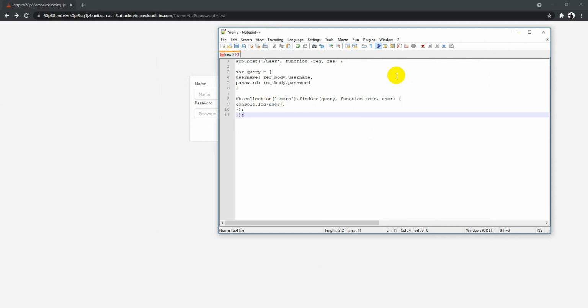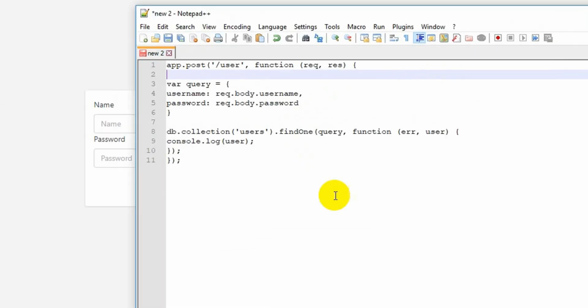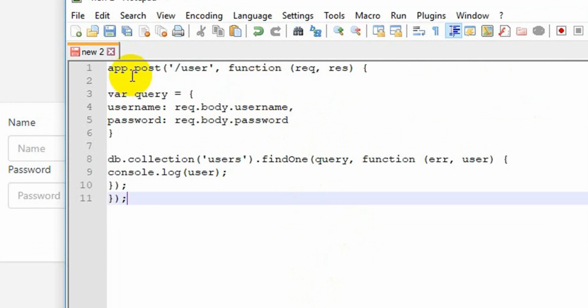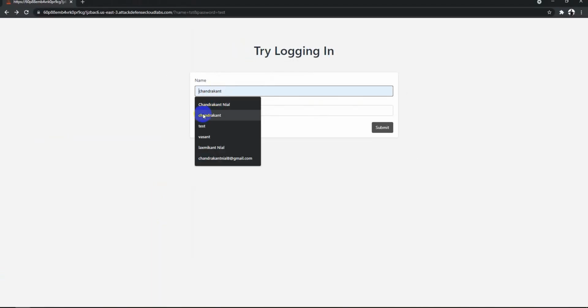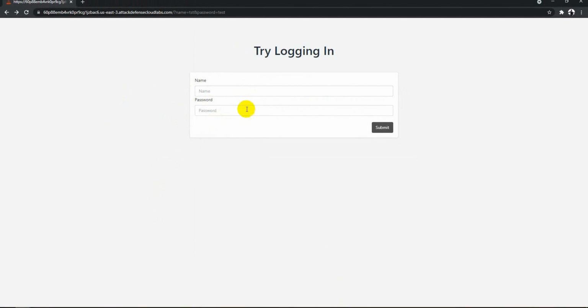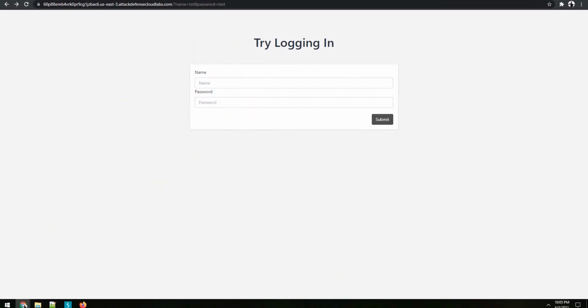Okay, so if you see here, this is a small example of Node.js and MongoDB communication. Here you can see that app.post is a user function which has a request and response, and the query we are running uses username and password. So it's fetching request.body.username and request.body.password. Later on, the database communication that is happening is db.collection users and findOne, and here is the query and function. It takes the user input and allows you to authenticate. This is how the front end of the query may look. So we'll try to run it with an interception and see what attacks we can do.